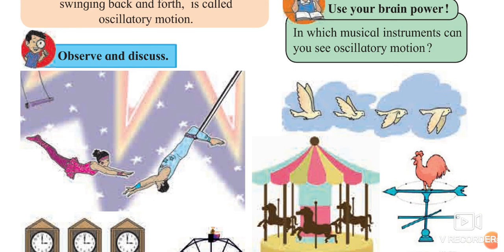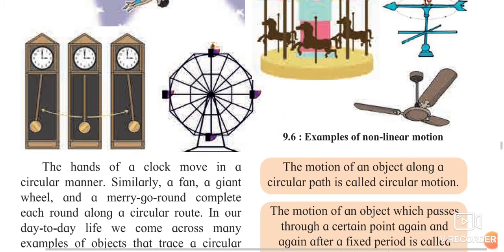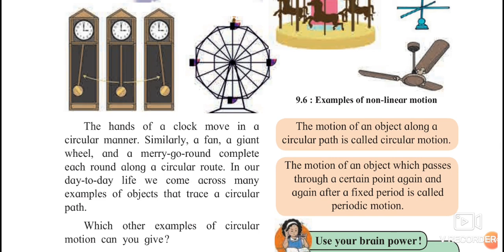Now if you have seen musical instruments, for example a guitar, the strings attached to the guitar, if you pluck them, you can clearly see they are moving, and after some time they will stop. So that is also oscillatory motion. The next part of this lesson we are going to study in a further lecture. Thank you.